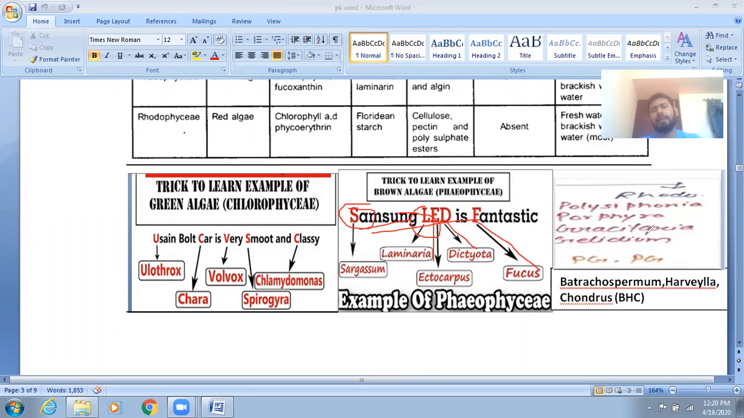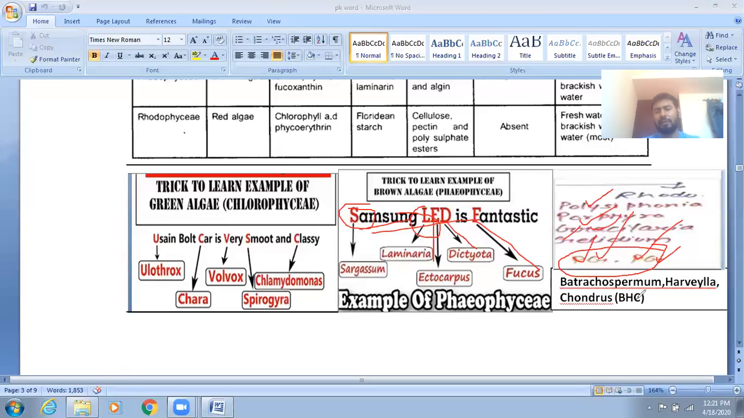Then next is the topic Rhodophyceae, also called the red algae. We have also given a short trick: PG means post graduation, a 2-year course. P stands for Polysiphonia, and G stands for Gracilaria. Then P stands for Porphyra, and G stands for Gelidium. So: Porphyra, Polysiphonia, Gelidium, Gracilaria.